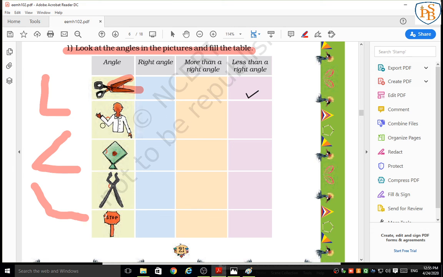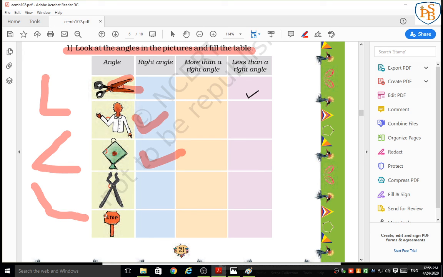So tell me, here also we have one more angle. What is the answer? Does this angle show a right angle, less than a right angle, or more than a right angle? If you see carefully, it shows L, correct? Right students? It shows L, then it is a right angle. Next one, this angle, again if we see carefully, this angle also shows a right angle, it shows L.